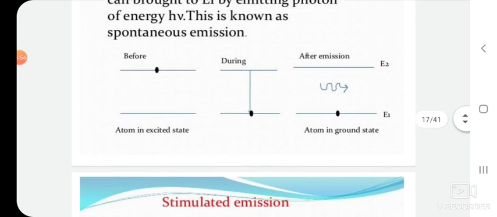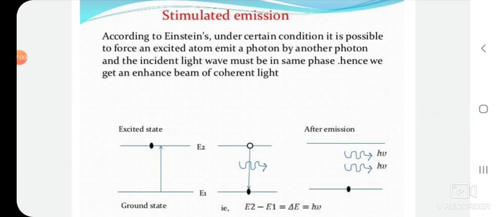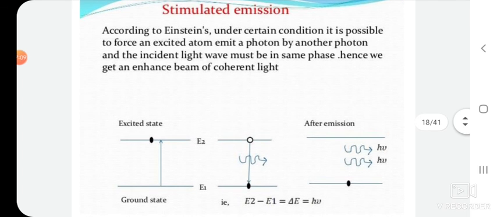Now, next one is stimulated emission. According to Einstein, under certain conditions, it is possible to force an excited atom to emit a photon by another photon, and the incident light wave must be in phase. Hence, we get an enhanced beam of coherent light.